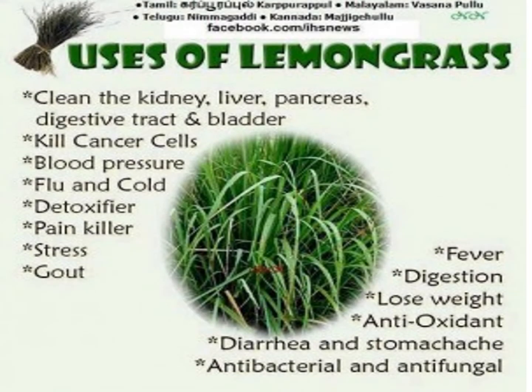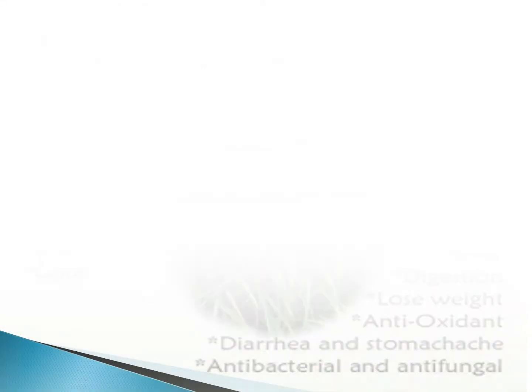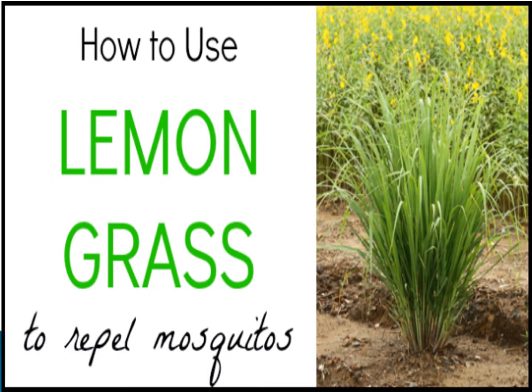Some other uses of lemongrass: it cleans the kidney, liver, pancreas, digestive tract and bladder, kills cancer cells, helps with blood pressure, flu and cold, detoxifies, is a painkiller, helps with gut, fever, digestion, weight loss, is an antioxidant, helps with diarrhea and stomach problems, and has antibacterial and antifungal properties. The main use in our daily life is for herbal tea and also as a mosquito repellent.